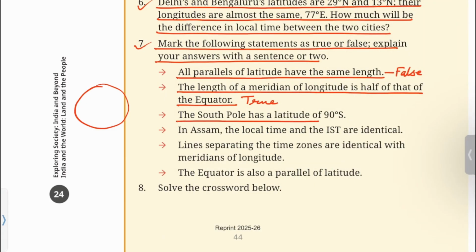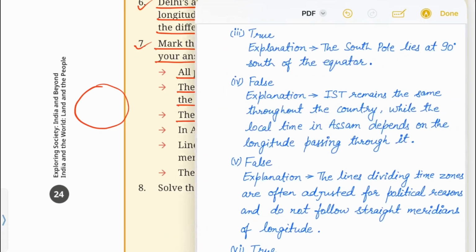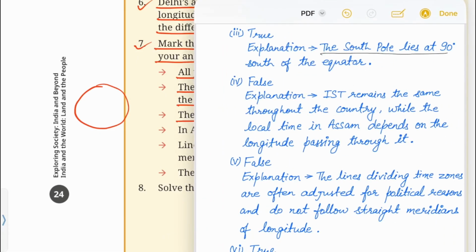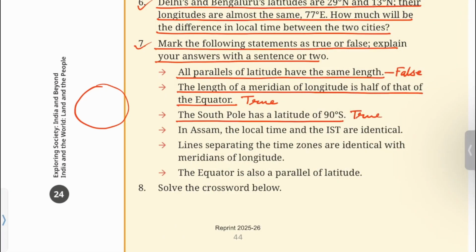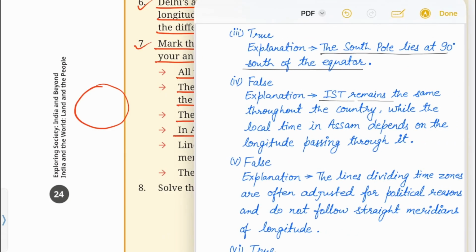The south pole has a latitude of 90 degrees south. This statement is true. Explanation: the south pole lies at 90 degrees south of the equator. In Assam, the local time and the IST are identical. This statement is false. Explanation: IST remains the same throughout the country, while the local time in Assam depends on the longitude passing through it.